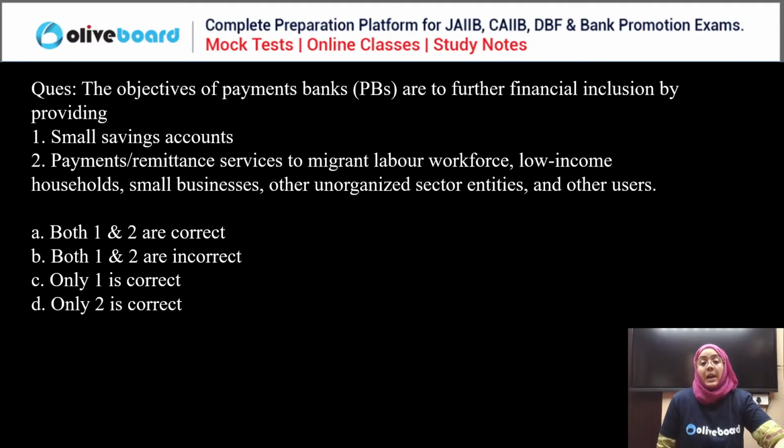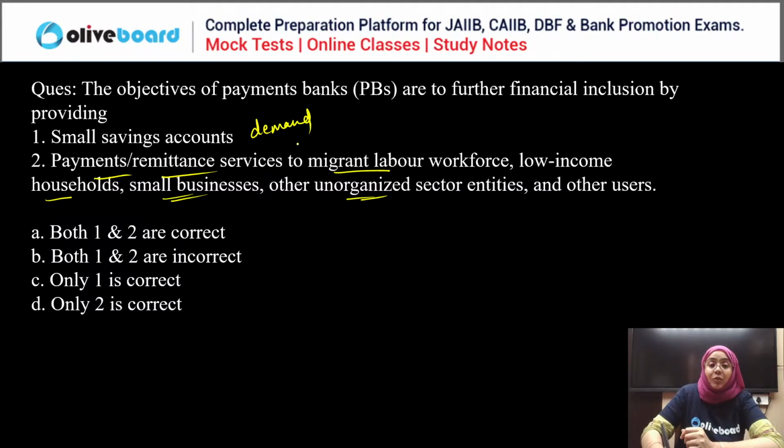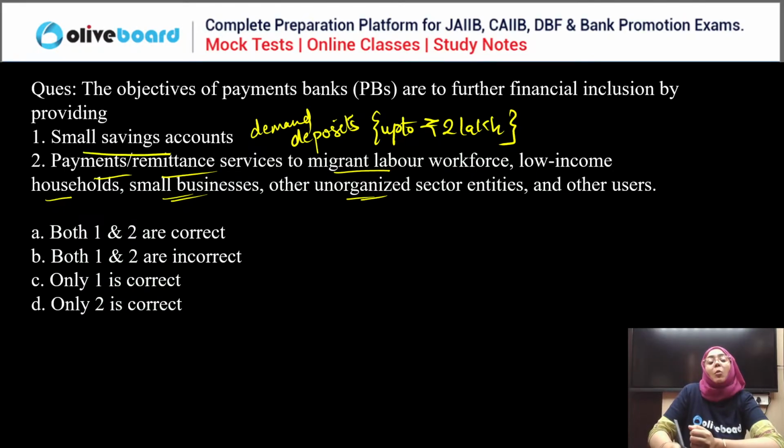Okay. So now, payment bank. Yes, payment bank provide payment and remittance facilities to migrant labor workforce, lower income households, small business, other recognized sectors. True. But if we talk about the payment bank, they are also given a small saving account facility. If you all remember, the payment banks are allowed to accept demand deposits from the public, and these deposits can be up to rupees 2 lakh per customer. So yes, payment bank also offers small saving account.